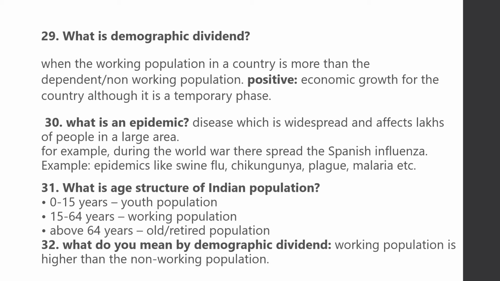Example, epidemics like swine flu, chikungunya, plague, malaria, etc. What is age structure of Indian population? 0 to 15 years youth population, 15 to 64 years working population, above 64 years old or retired population. What do you mean by demographic dividend? Working population is higher than the non-working population.